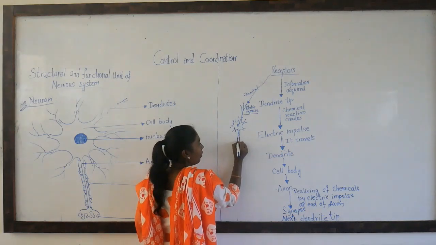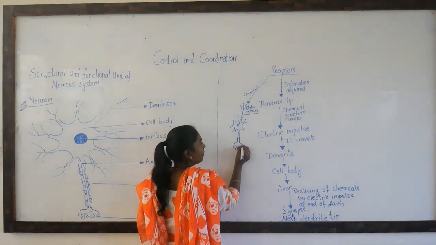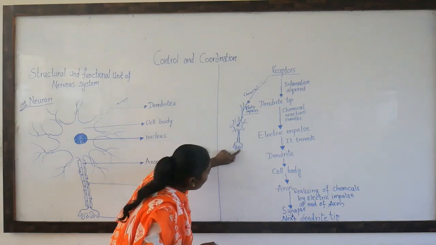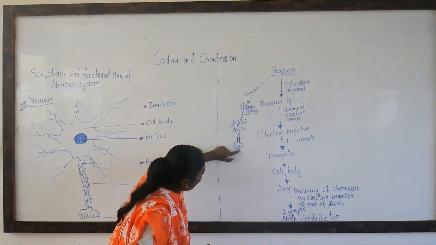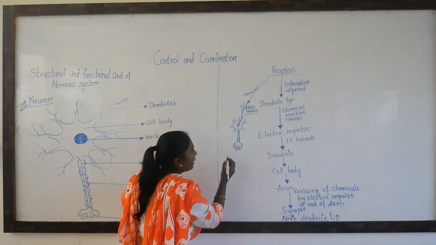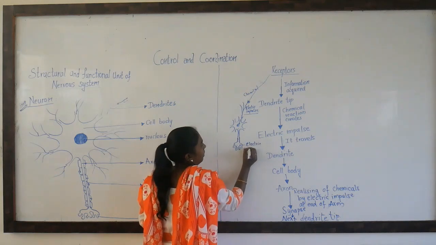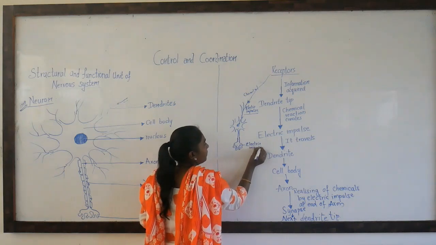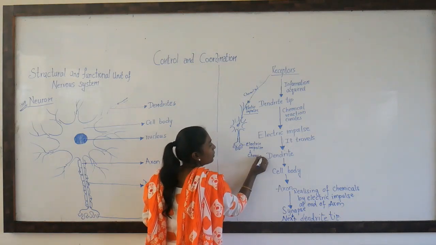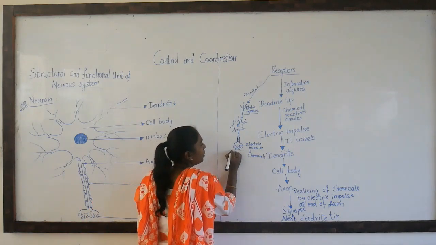Now in this axon, when it comes to the terminal point, which is the nerve ending, here this electric impulse is again converted back into chemicals because of chemical reactions. I'll put it in the form of dashes.